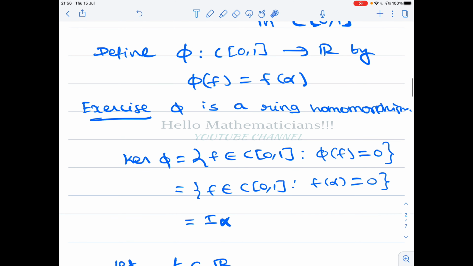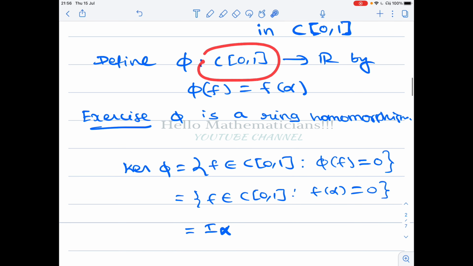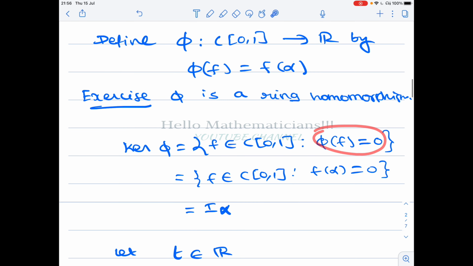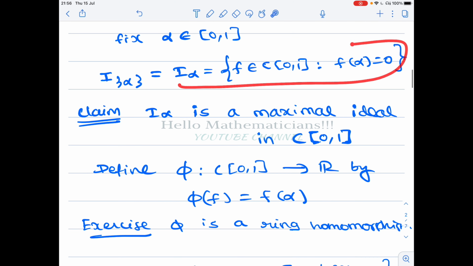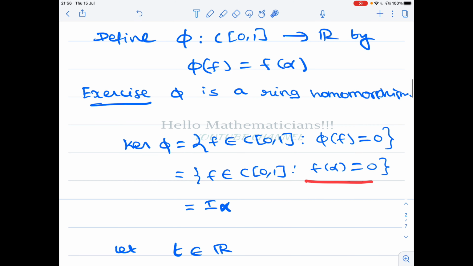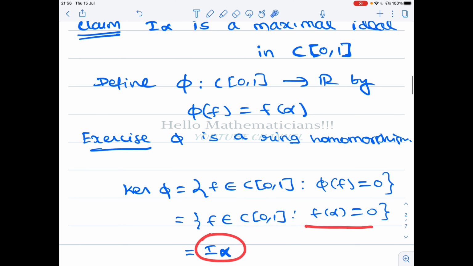Next we calculate the kernel of pi. What is the kernel? The set of all elements in the domain such that their image is 0. But what is pi of f? Pi of f is f of alpha. So it is the set of all f belonging to C[0,1] such that f of alpha equal to 0. This is precisely I alpha. Therefore the kernel of this map is I alpha.